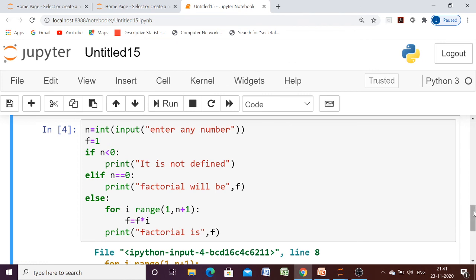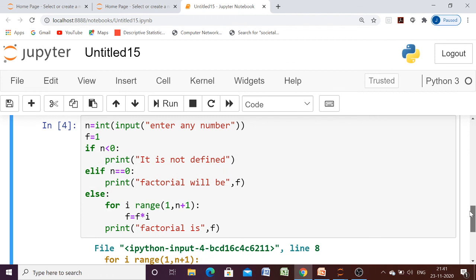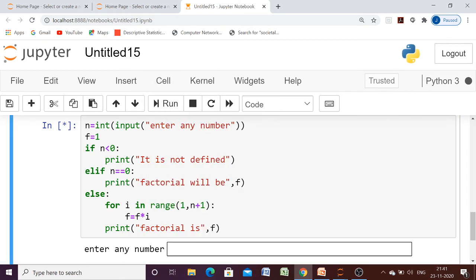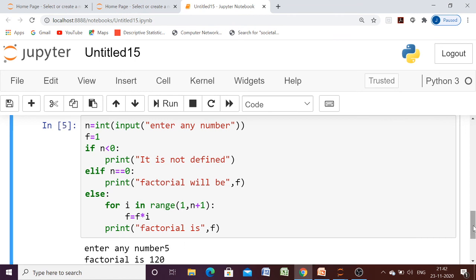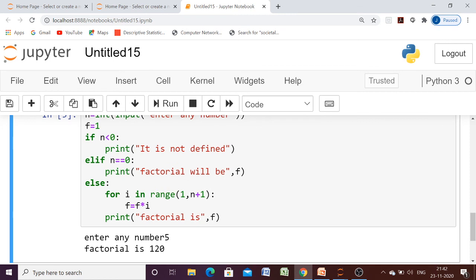Okay, so we are having an error. Let us check. For i, in is missing, the in keyword should be there. Okay, now this was a syntax error. Let us try to execute it again, and we have been asked to enter any number. Let us enter 5 and the factorial should be 120. Let us check whether we are getting it or not. Yes, we are getting 120. Okay, so for a positive number we are having our output.